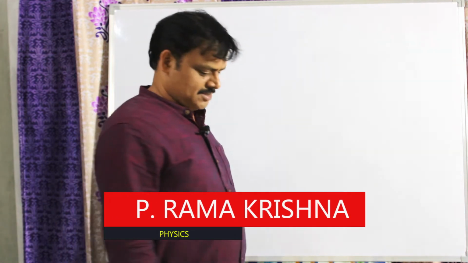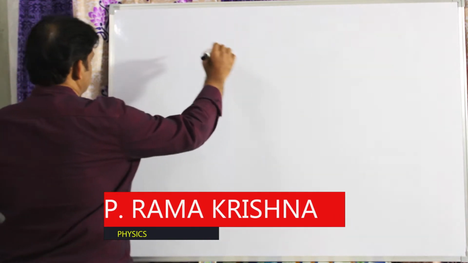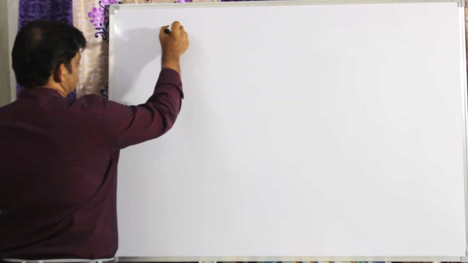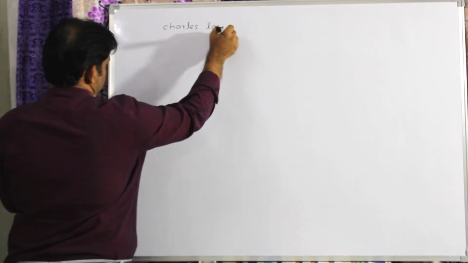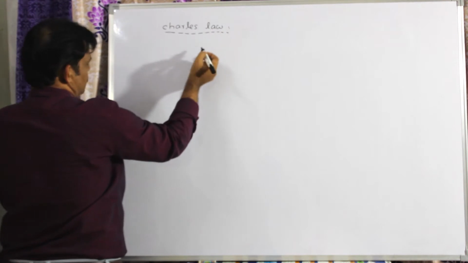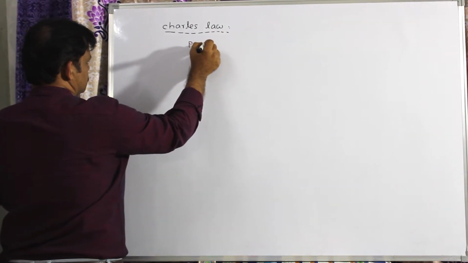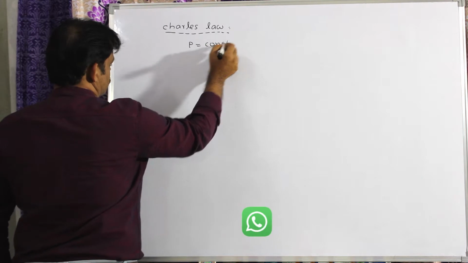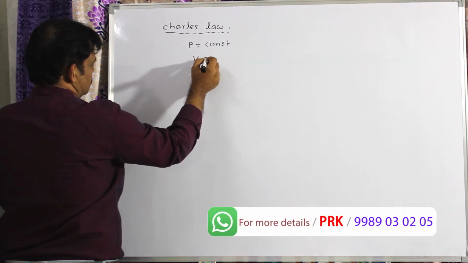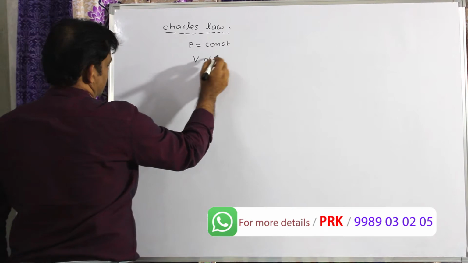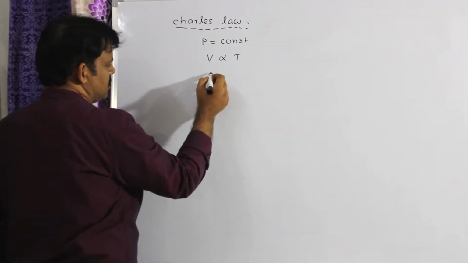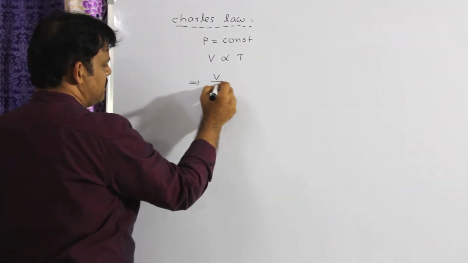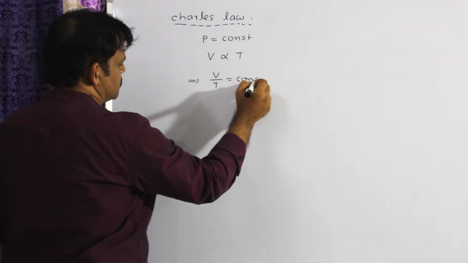In today's class, we will discuss Charles' law and the ideal gas equation. So, let me discuss what Charles' law is. Charles' law: at constant pressure, for a given mass of gas, the volume of the gas is directly proportional to absolute temperature. That means temperature should be taken in Kelvin. So, what I can write is V by T is equal to constant.